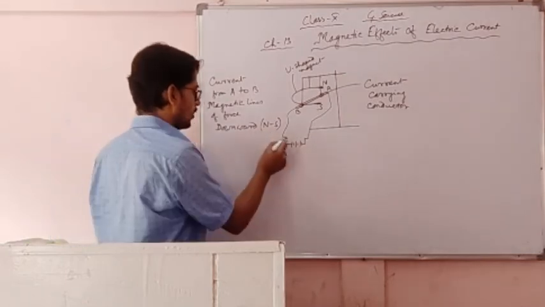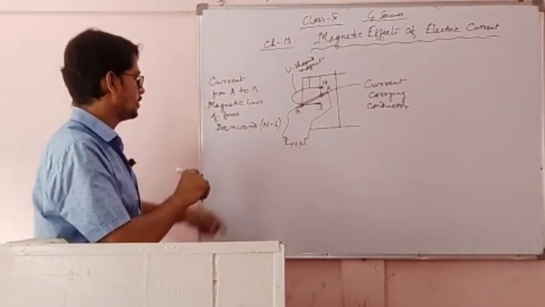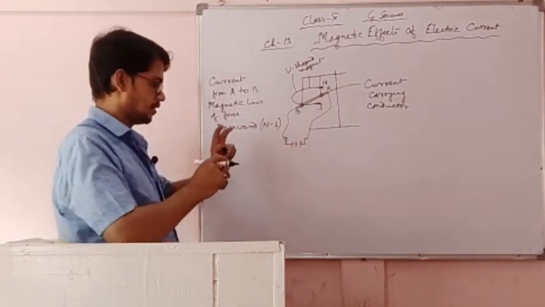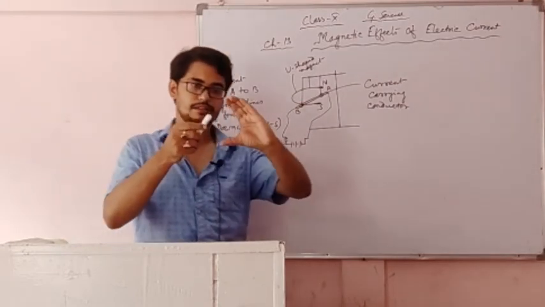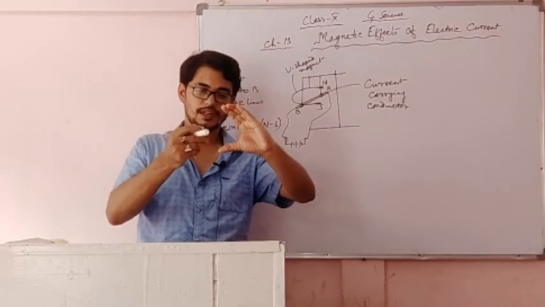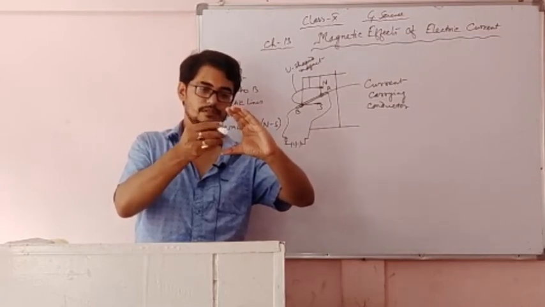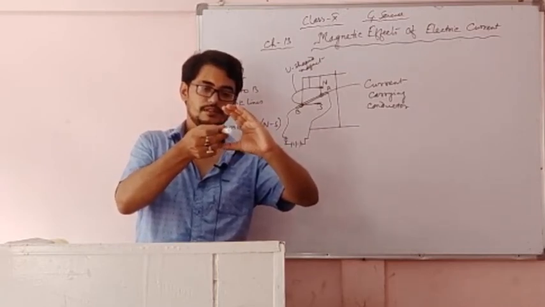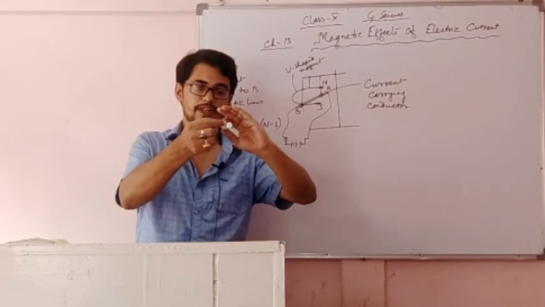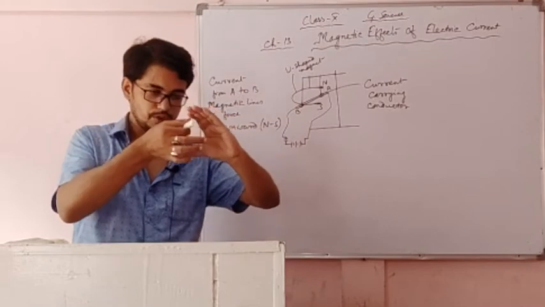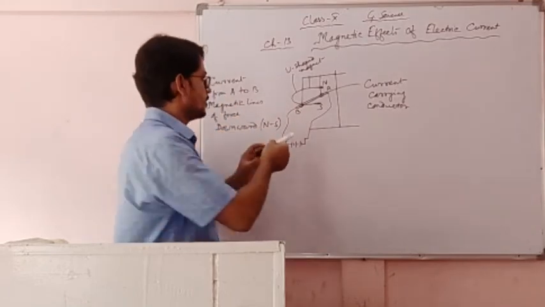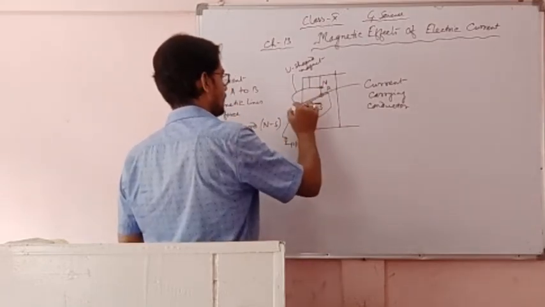Then when the key is on, both are perpendicular. That means these are placed like this. This is the U-shaped magnet, and this is the conductor placed like this. Current is moving from A to B. Both are perpendicular to each other. This is the magnetic lines of force and this is the current.